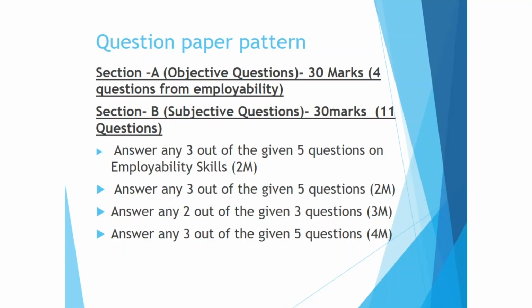Now let's go to the question paper pattern, which is divided into two main parts, Section A and Section B. Section A has all objective questions, which will come for 30 marks in total. And question 1 from Section A will be from the employability reader. Then Section B will have all subjective questions for 30 marks. There will be 11 compulsory questions.